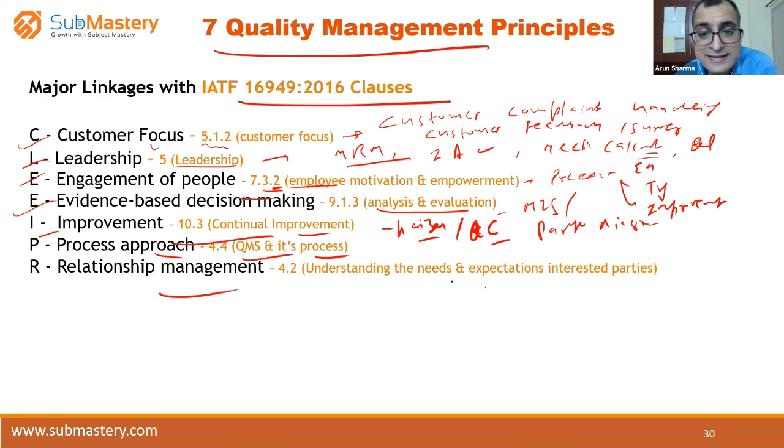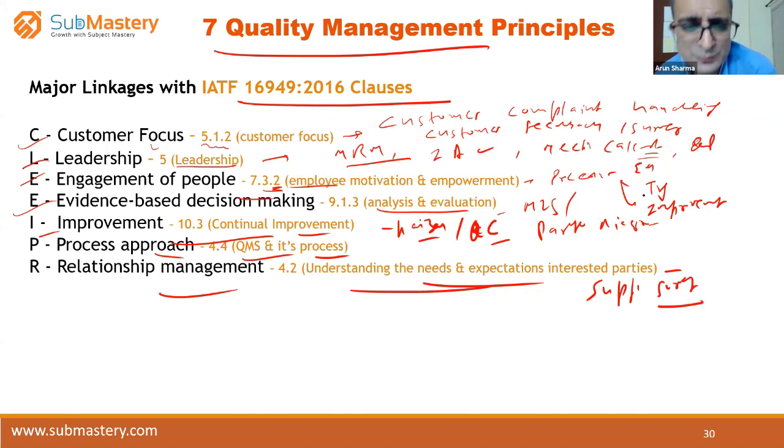Relationship management, understanding needs and expectations of interested parties. Here you identify the needs of interested parties, right? You can also say supplier survey, so supplier survey will also come into that. Most people have this question of how these QMS principles should be linked. So I have linked this CLIPPER with some of the major clauses, not all, and I have also tried to link it with the documentation. So I hope you appreciate and like these linkages.